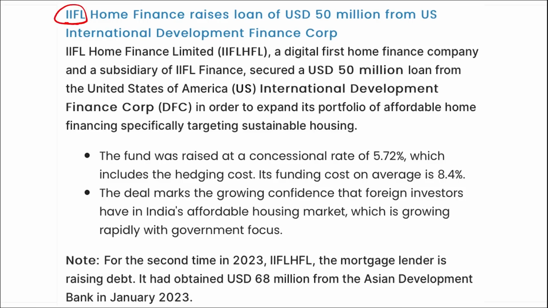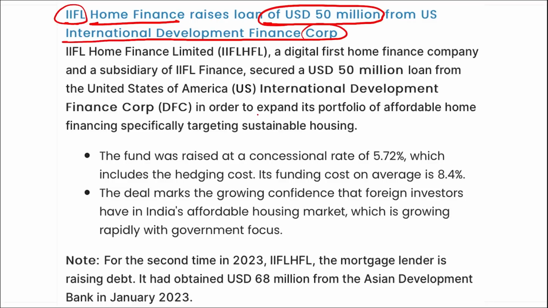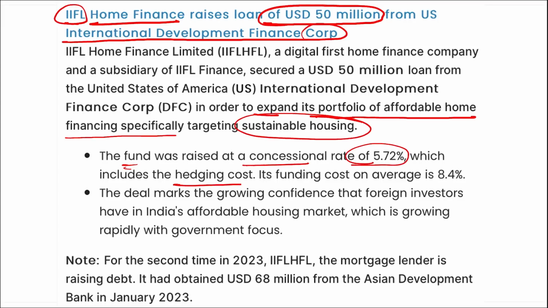Next, IIFL Home Finance has raised a loan of about $50 million from the US International Development Finance Corporation, in order to expand their portfolio of affordable home financing, specifically targeting sustainable housing. The fund was raised at a concessional rate of 5.72%, which includes the hedging cost. Their funding cost on average is 8.4%. That means they took this loan at 5.72% and will further provide loans to individuals at an average of 8.4%. Generally, it is above this.